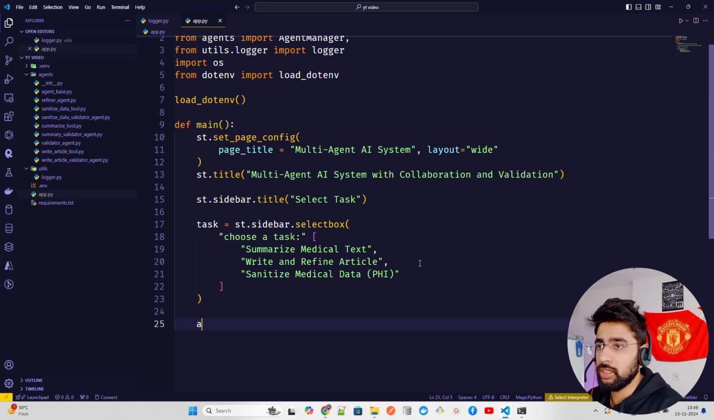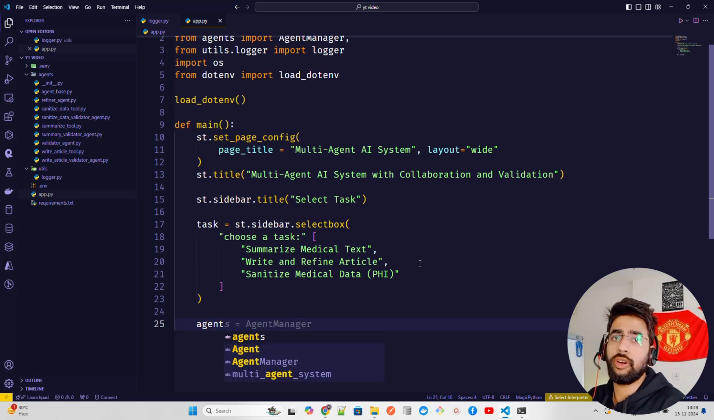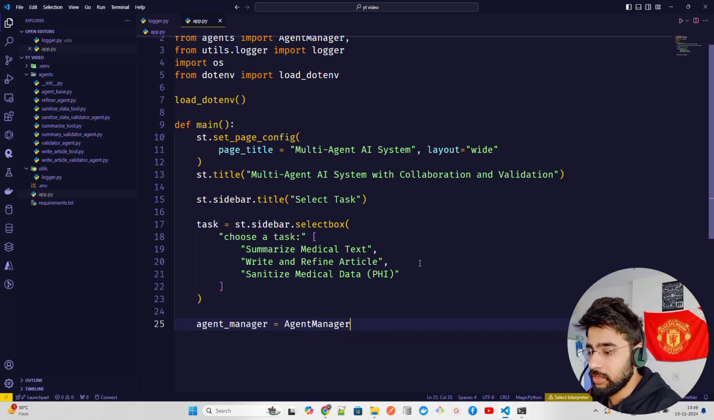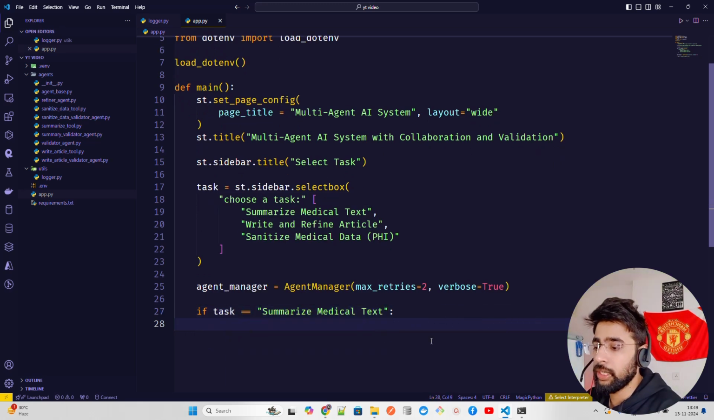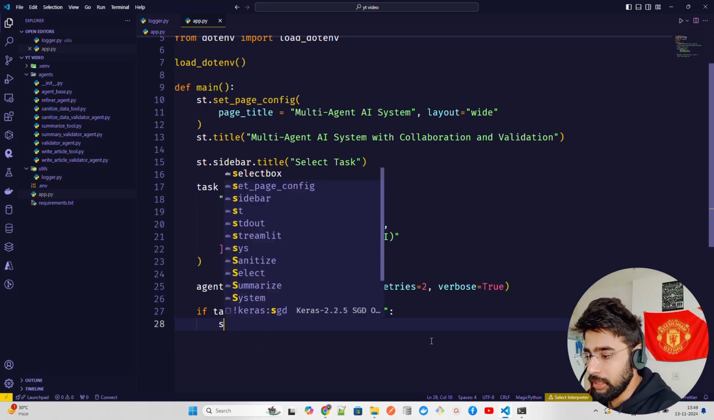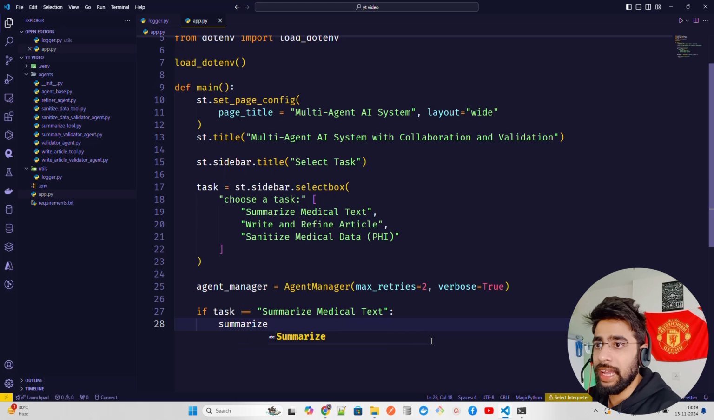So when the task is done, we're going to have an agent manager. That's our manager who's going to look at it. So let's initialize it, agent manager, and then I'm going to set max retries, which was 2. So I want to keep it 2. And let's keep verbose equals true. So we have our agent manager initialized. Now if the task equals summarize medical text, then I'm going to run that particular agent. So I'm going to have the summarize section.